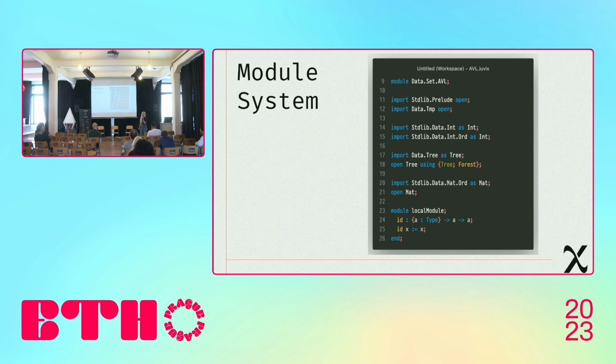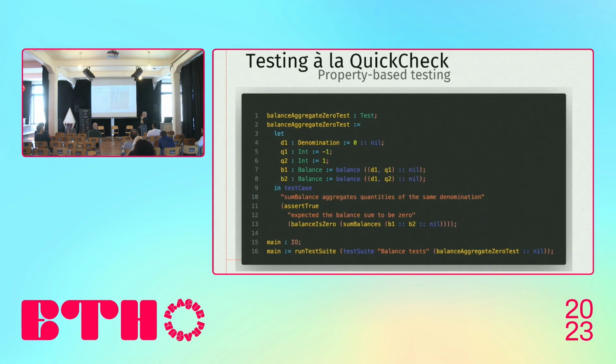Also, we have a local model system, so it helps to separate the internal logic from the external logic of the application. So if you need to implement some internal details inside the model, you can do so without leaking these details into the whole application or other models as well.